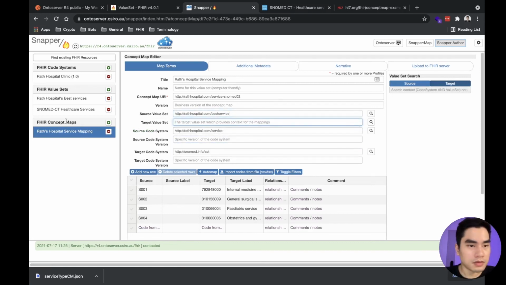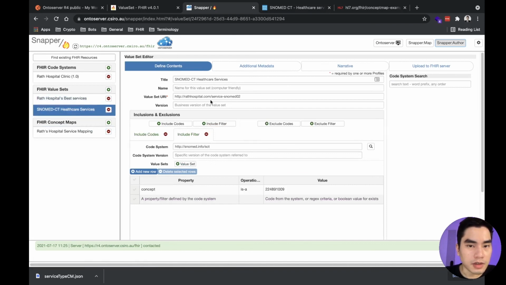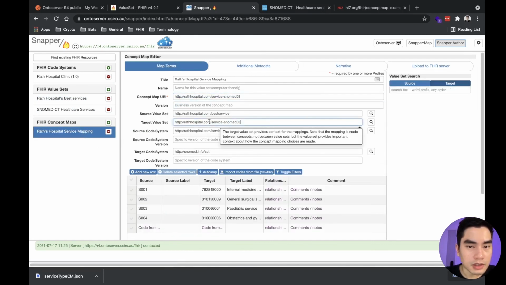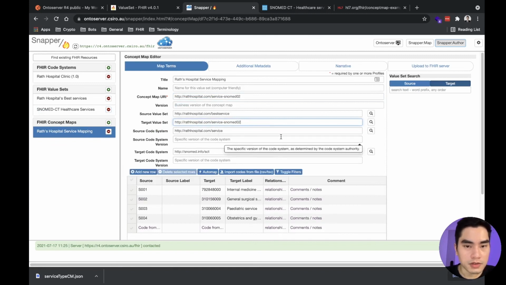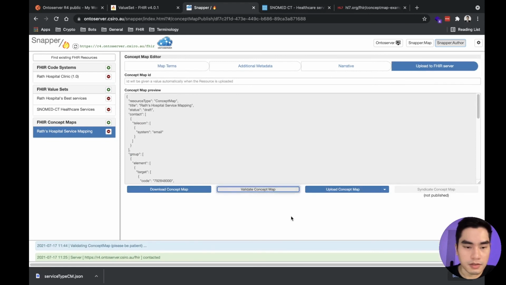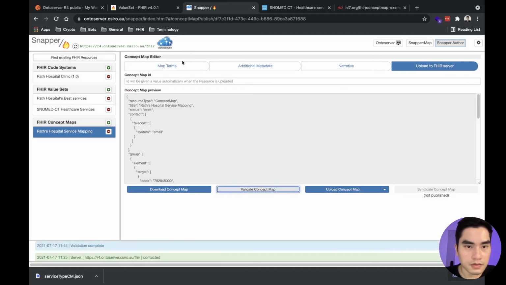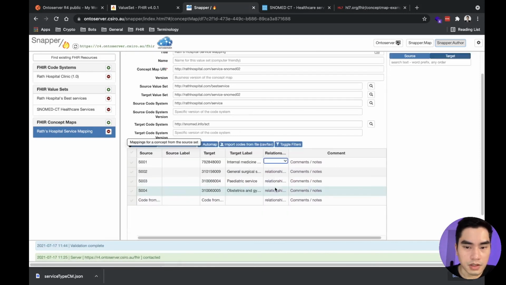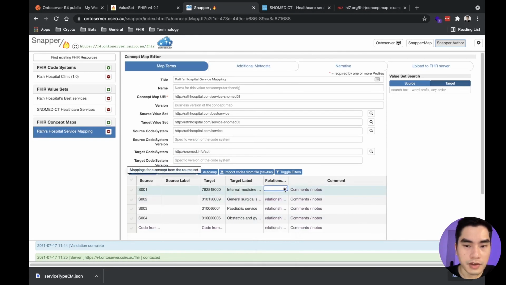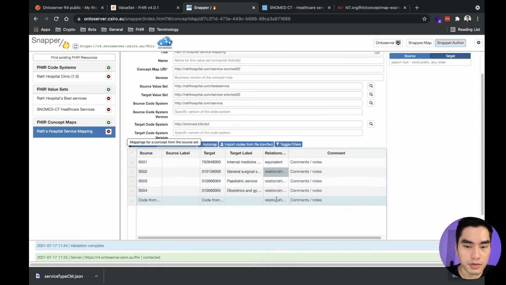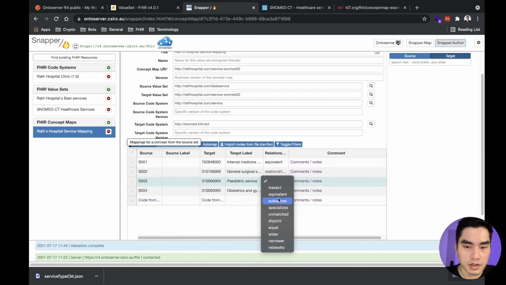And the target, okay, so I have to map this to this one. Target value set, this one. And validate. Okay, and I forgot to specify the relationship as well. So all of these are equivalent.